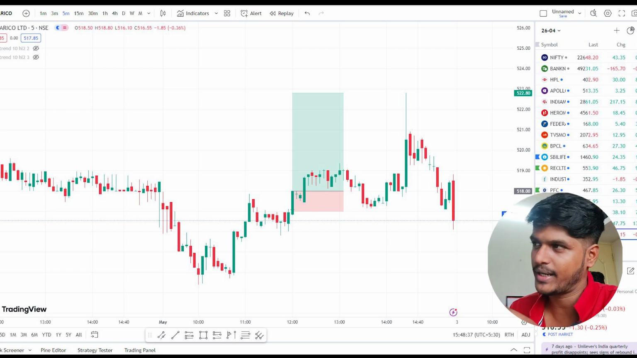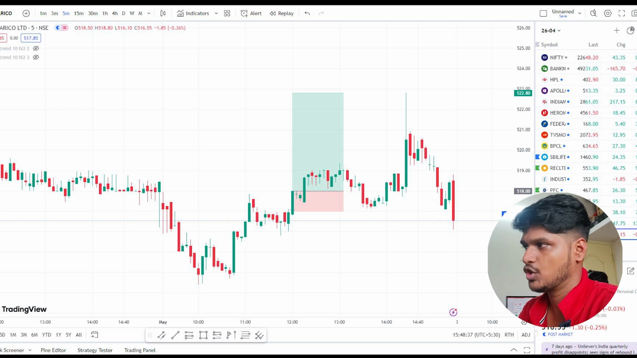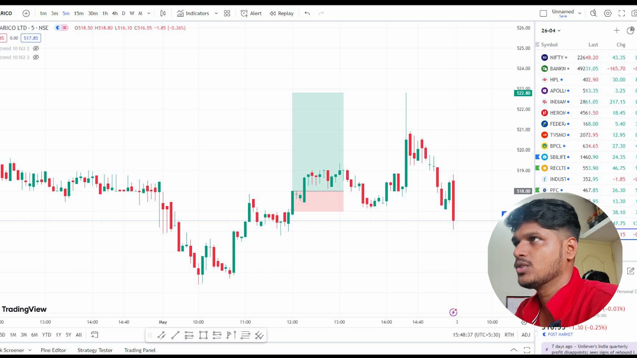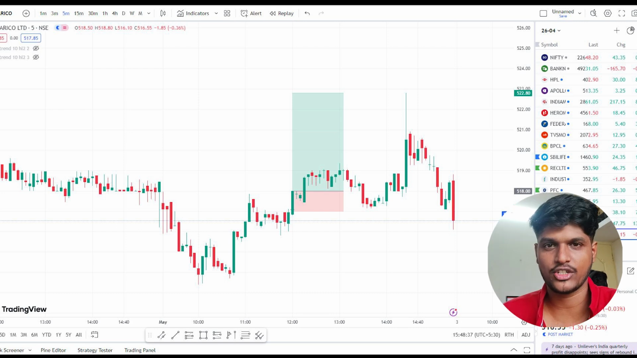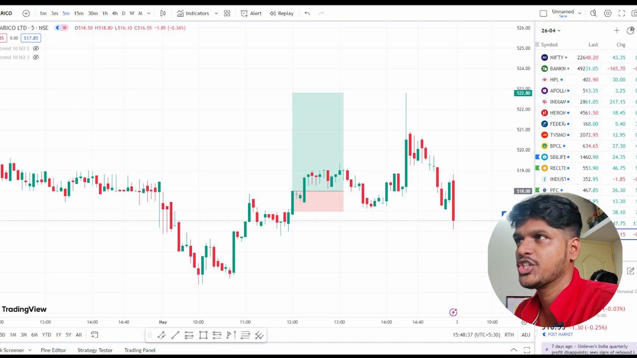In the case of Marico, the price opened below the previous day close, and the price reversed from a zone, and then we entered near the opening. The price came back to the opening, and we took a trade over there with a very tight stop loss. We entered at 518 rupees, and our stop loss was around 517 rupees. We bought 66 stocks in order to meet the 0.5% risk that we defined, which is 50 rupees.